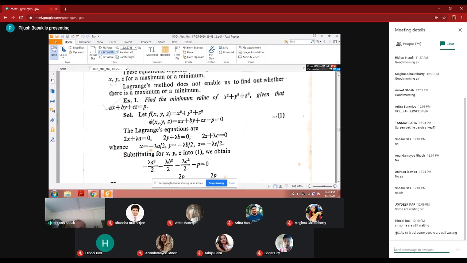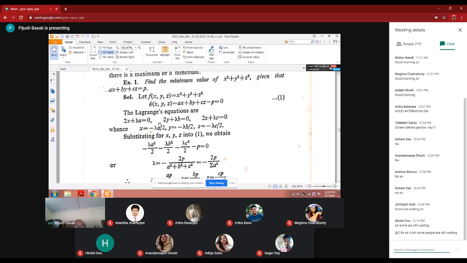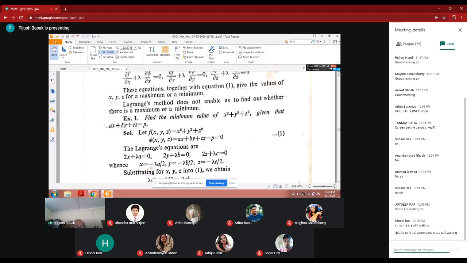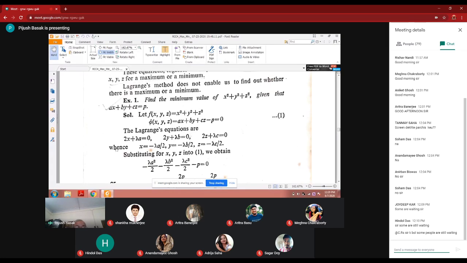So the Lagrange equation will give you, just work out del f del x and del phi del x, and then del f del x plus lambda del phi del x will come to 0. If you have any doubt, you can tell me.